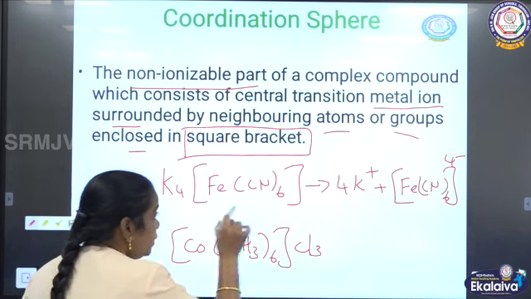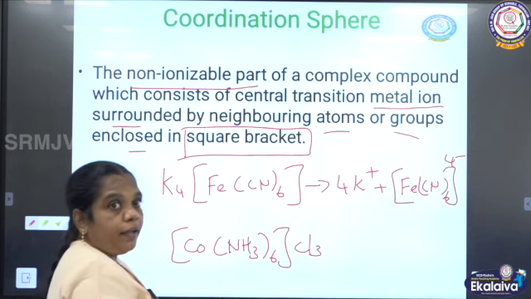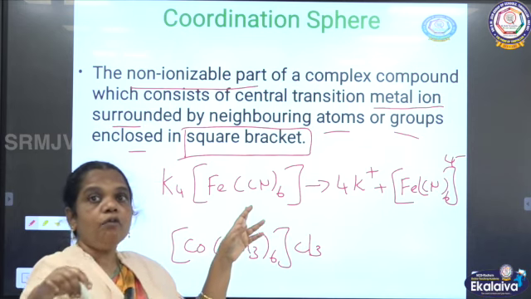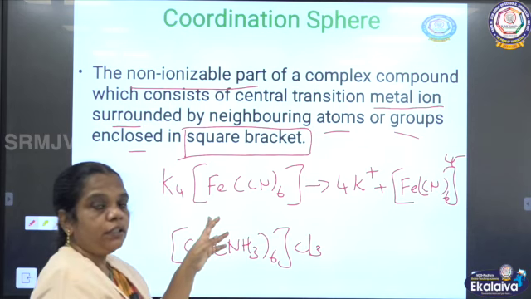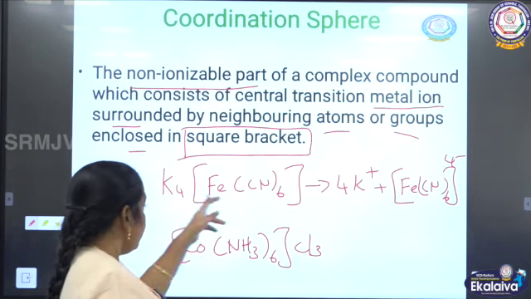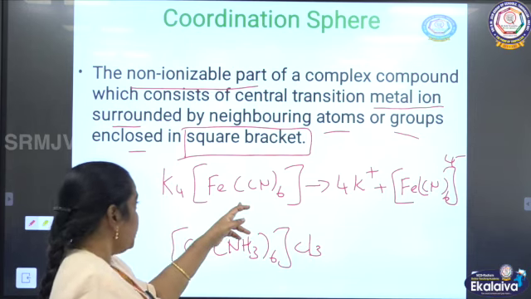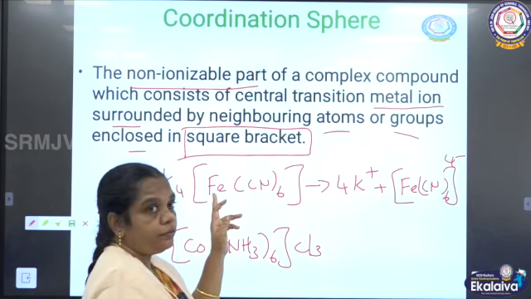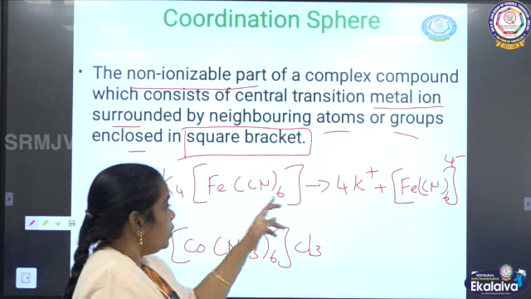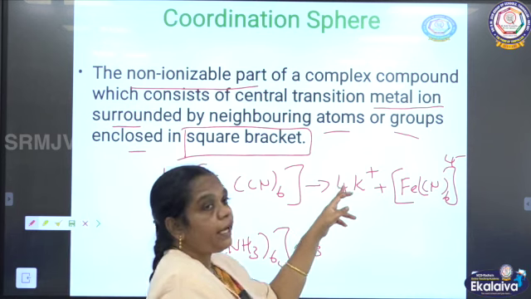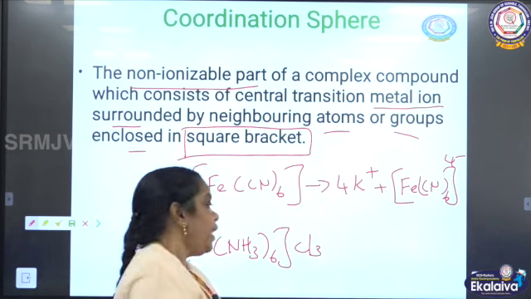Because the species inside the square bracket do not take part in ionization. They can exist as a compound. So in this complex, potassium hexacyanoferrate, it dissociates into a simple cation and a complex anion.